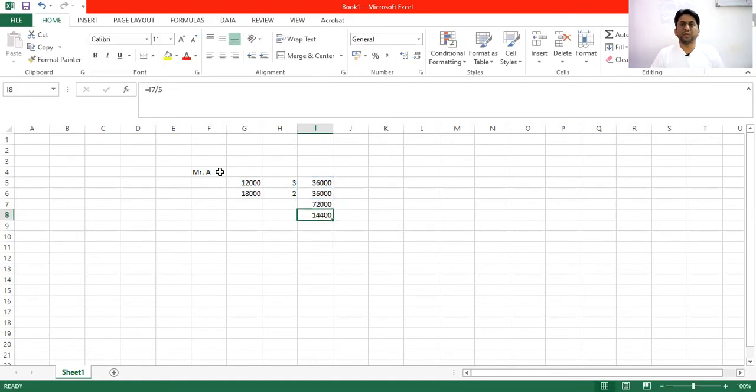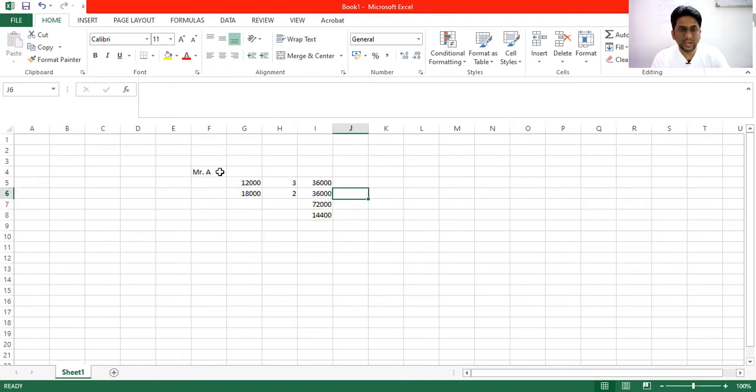So 14,400. Please remember this value should not exceed 15,000 as that is the maximum basic allowed to calculate the pension. Now the minimum pension you can give anyone is 1,000 rupees and the maximum pension you can give anyone is 7,500.